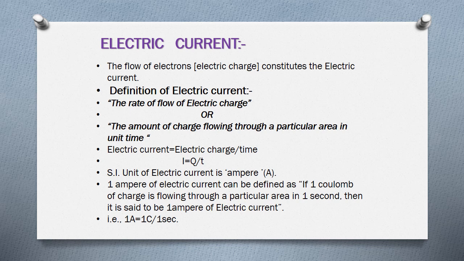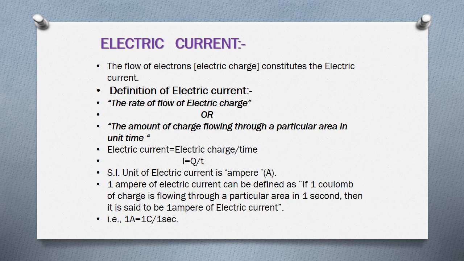So 1 ampere of electric current is defined as follows: if 1 coulomb of charge is flowing through a particular area in 1 second, then it is said to be 1 ampere of electric current.